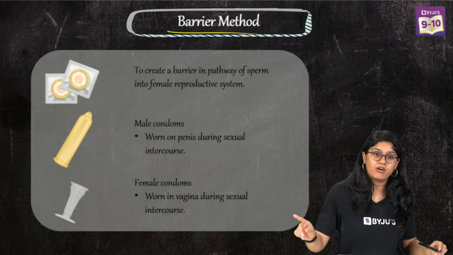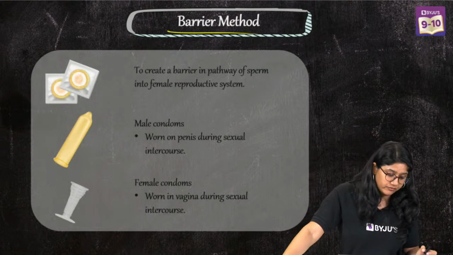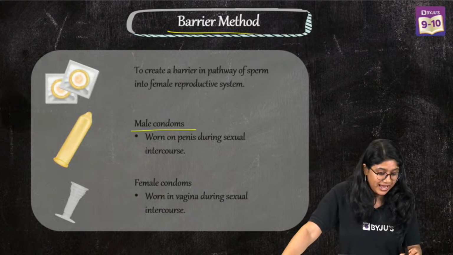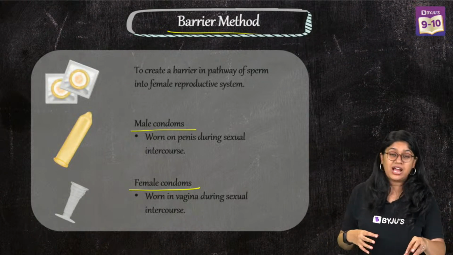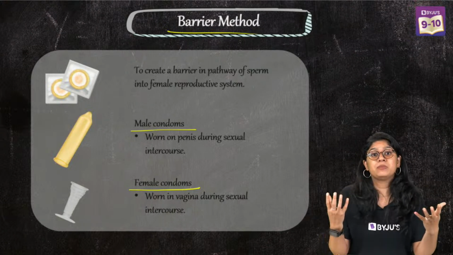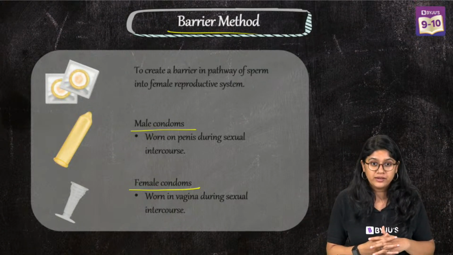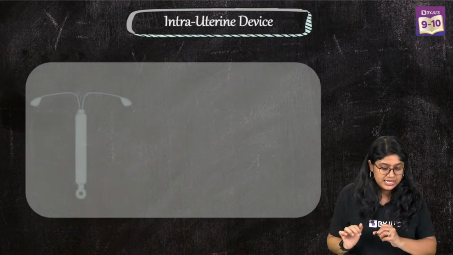In that we have one of the major and commonly used devices, which is the condoms, both for male and female. So this particular method will avoid the fusion of male and female gametes. Okay. So remember, this is super easy for us to remember.